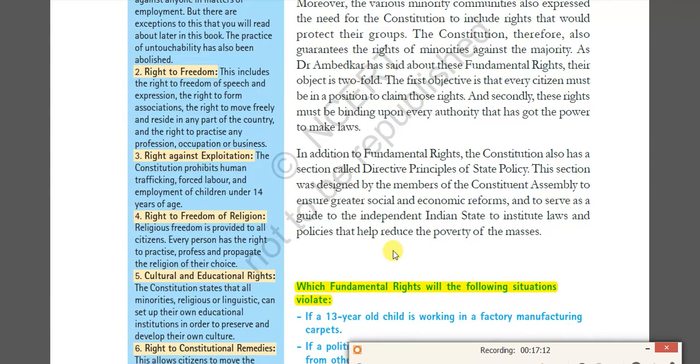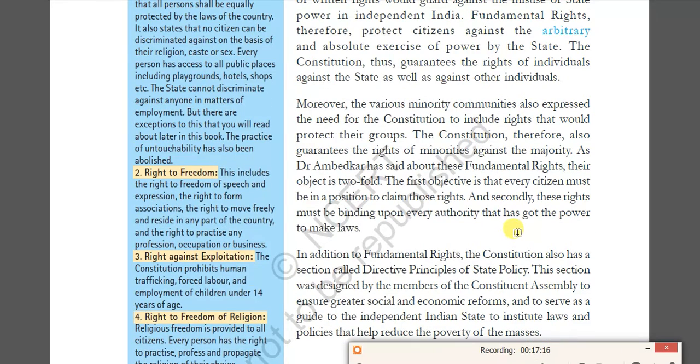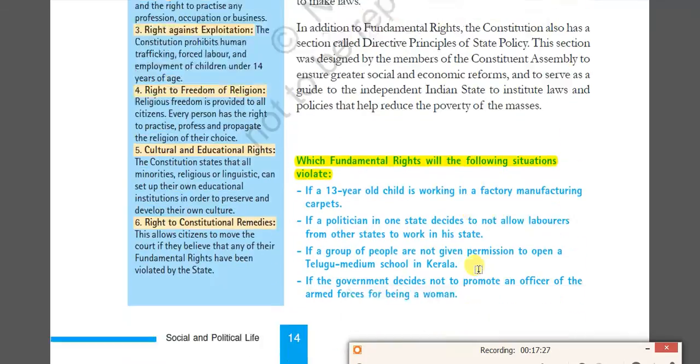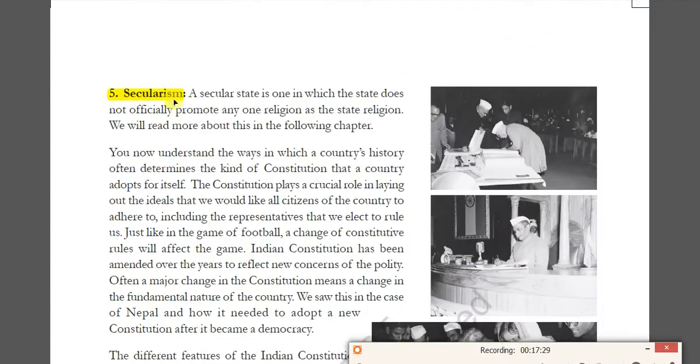So these are very important chapters. In the Constitution, we are going to discuss this chapter. And there are three important topics: fundamental rights, the first chapter, very important; directive principles of state policy; and fundamental duties. Right, and the fifth one, secularism. Yes, what is meant by secularism?